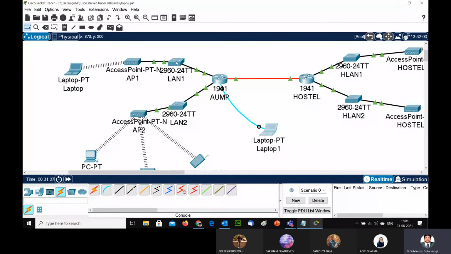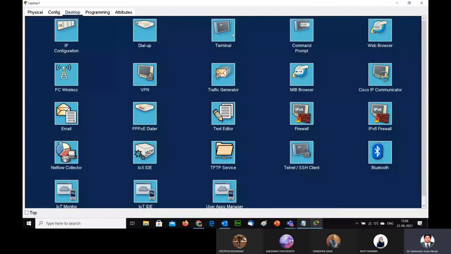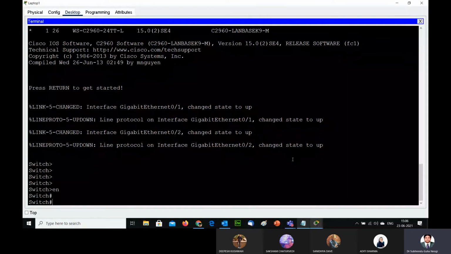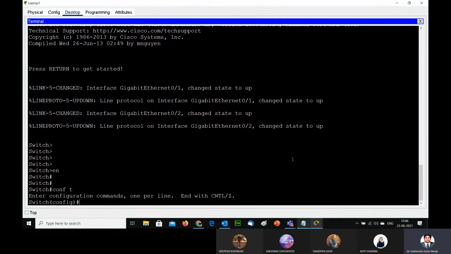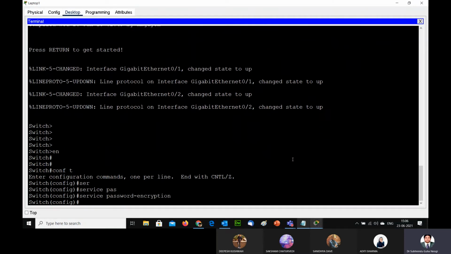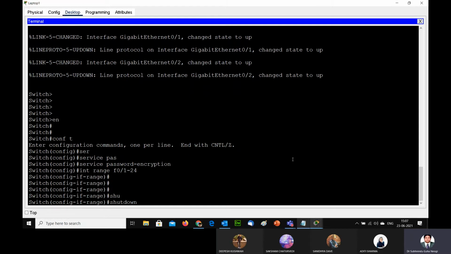Okay, now you can see this switch. In the switch also we have to do the same thing, but in the switch there will be some special things. For example, when I get connected to the switch, enable, here also we need to write config t and then service password encryption and create all the basic encrypted passwords. Whatever interfaces I am not using, for example interface range FastEthernet 0/1 to 24, all the ports which I am not using, I will shut down.